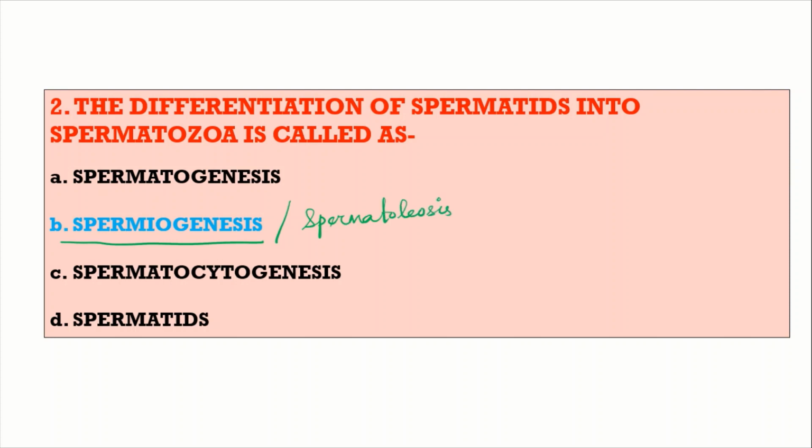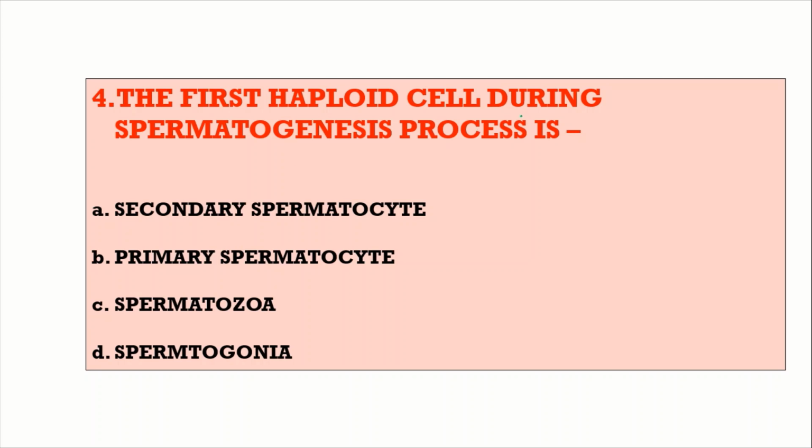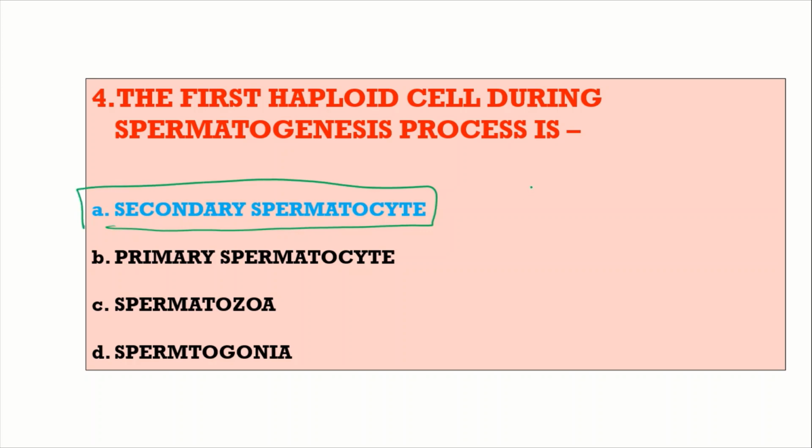Then the next question: the first haploid cell during spermatogenesis process is secondary spermatocyte, primary spermatocyte, spermatozoa or spermatogonia. The answer will be secondary spermatocyte. It is the first haploid cell that is formed during the spermatogenesis process. Hope this whole process of spermatogenesis will be clear to all.